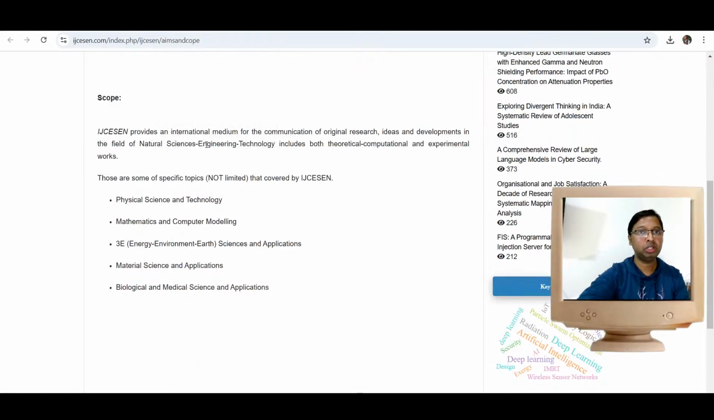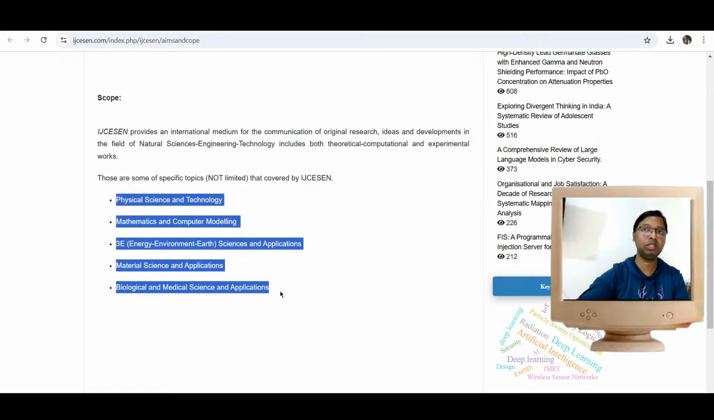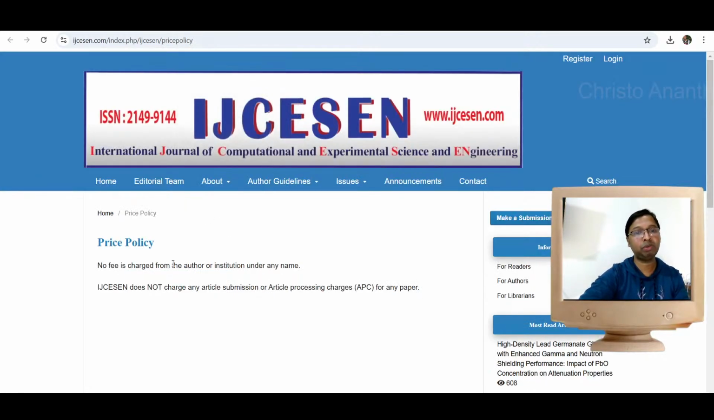When you go to aims and scope, if you go through all these categories, it is actually a miscellaneous category of engineering. Physical science, mathematics, then material science, biological, medical science. Almost all fields of computer science and engineering you can find over here. This looks vague enough.